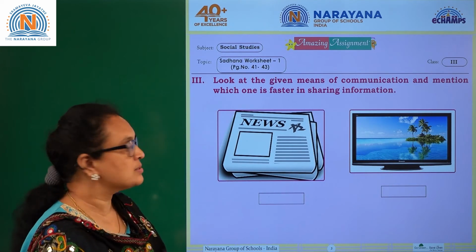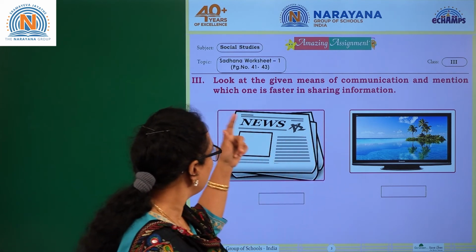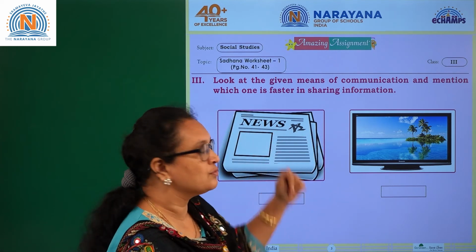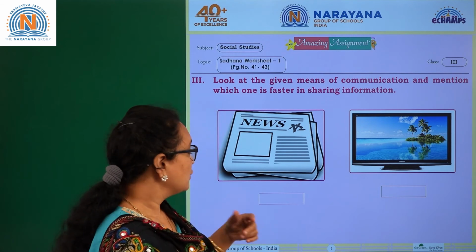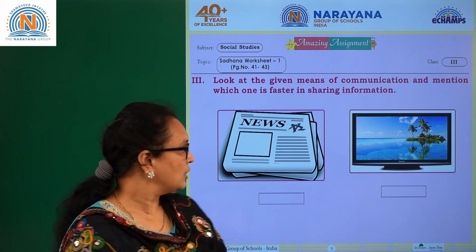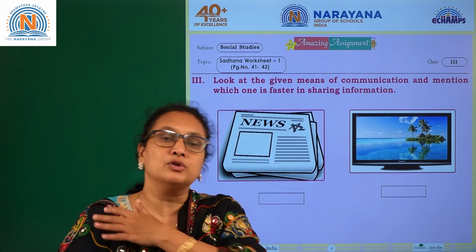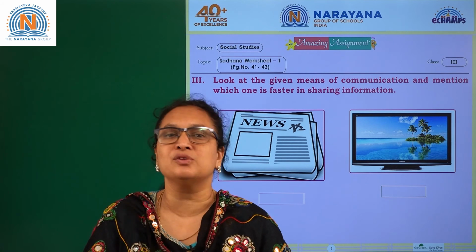You have another pictures here. Look at the given means of communication and mention which one is faster in sharing information. So they are asking here, which is the fast means of communication. You have newspaper and television. Even now, newspaper can't give you the breaking news.